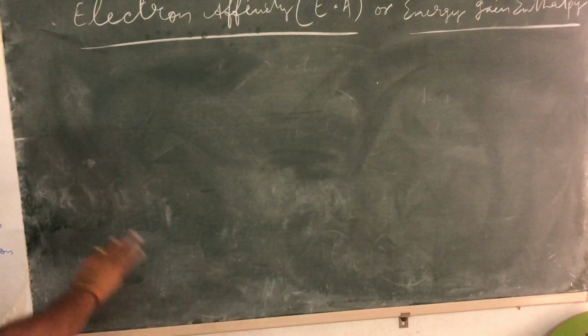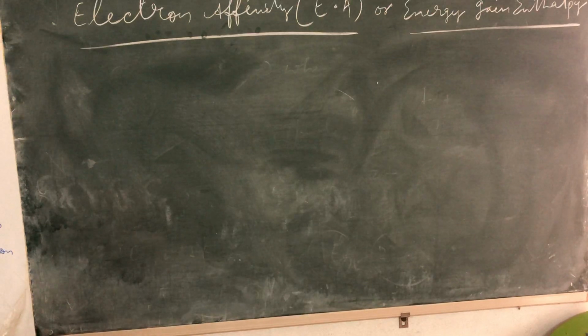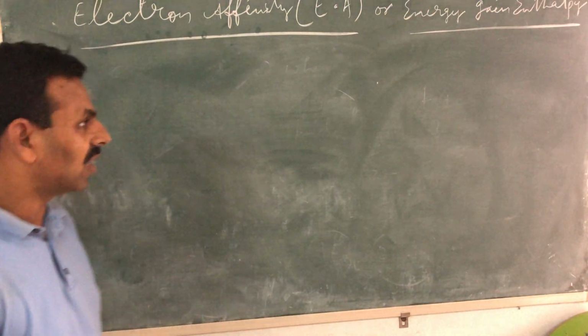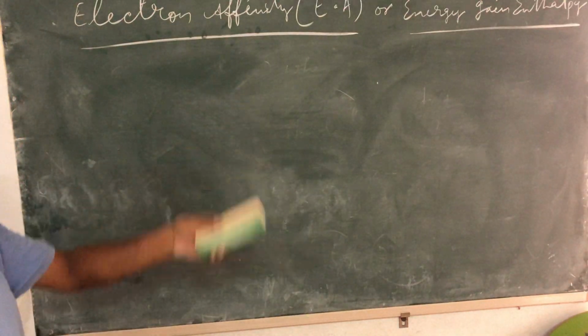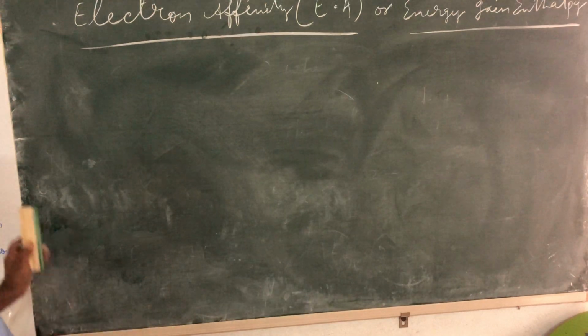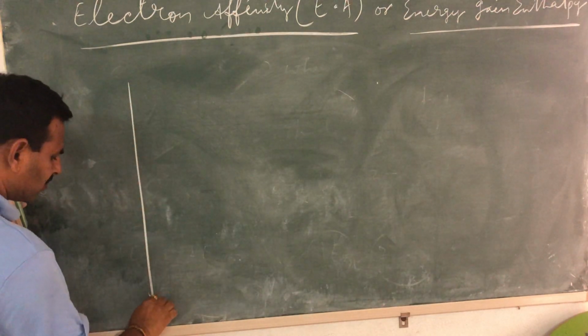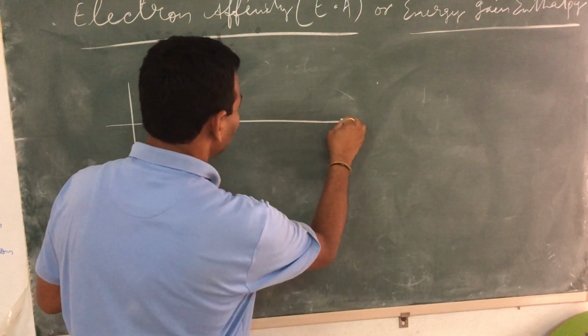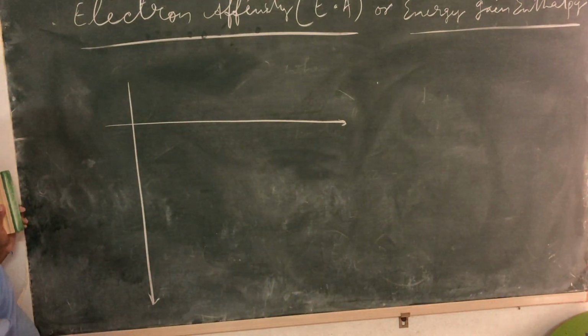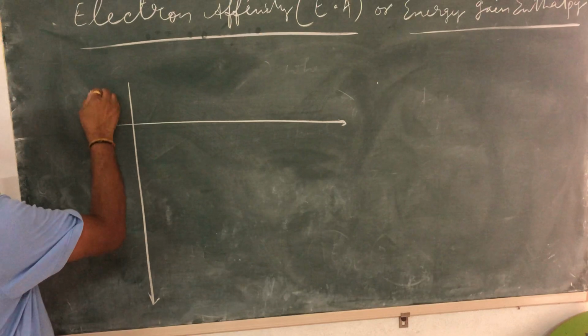Fine, so both are measured in kilojoules or kilocalories per mole. Now I'll explain quickly the periodic trends of electron affinity. Down the group and left to right, we have to check electron affinities.